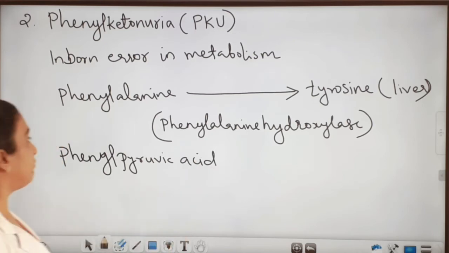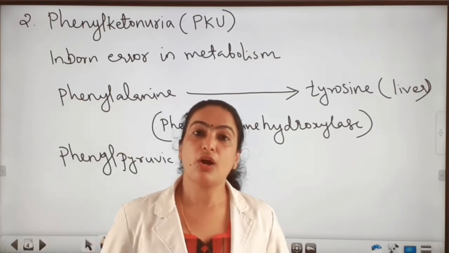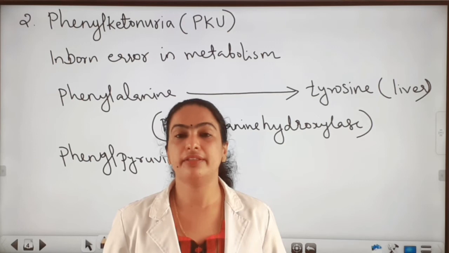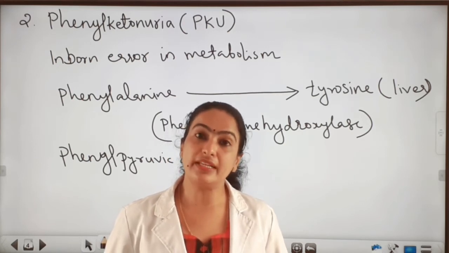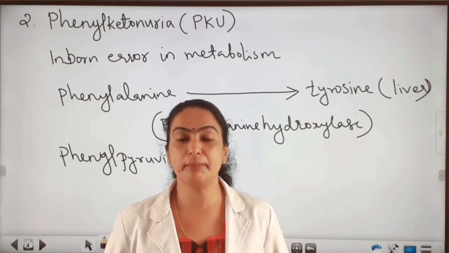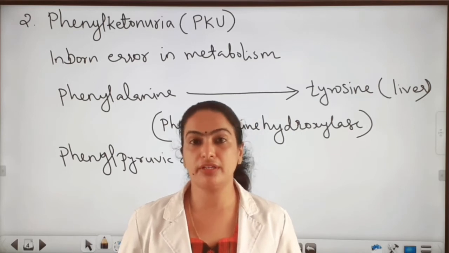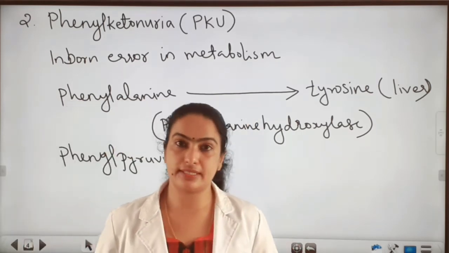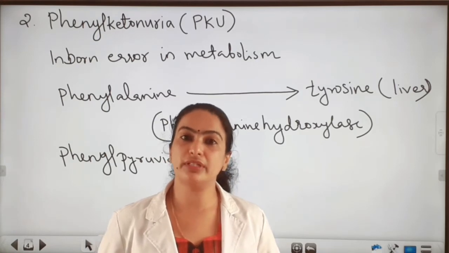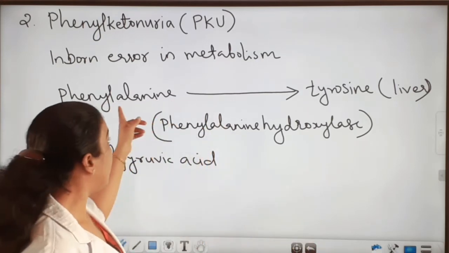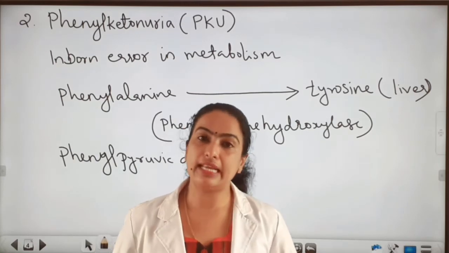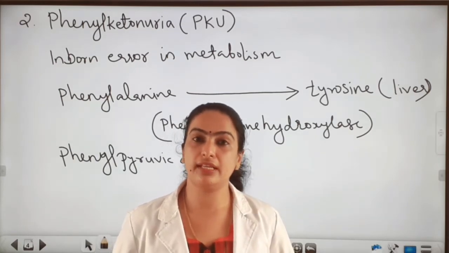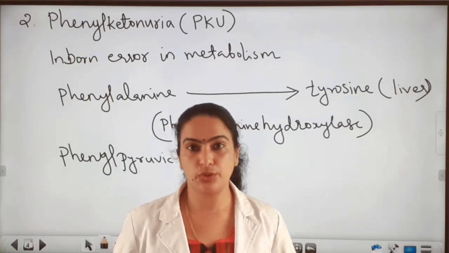This phenylpyruvic acid causes brain damage and that child becomes mentally retarded. So, this is a Mendelian genetic disorder due to the lack of the enzyme phenylalanine hydroxylase, which is needed to convert the amino acid phenylalanine into tyrosine in the liver. Is it clear about phenylketonuria, PKU?